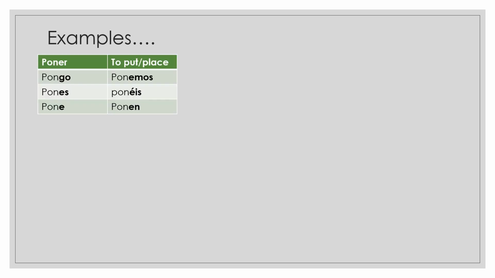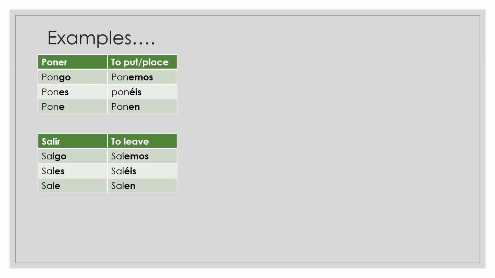The first one is poner, to put or place. This one, as you can see up there at the top, we have pongo, followed by pones, pone, ponemos, poneis, ponen. The rest of them stay the exact same. You see that it's just typical ER endings after that first person singular. It's the same with salir. Salir means to leave. If I have salgo, I leave. Sales is y'all leave. Sale, he leaves, she leaves, it leaves. Salimos, we leave. As you can see, like I said, after that first person singular, it stays the same, so it's not horrible. All right?